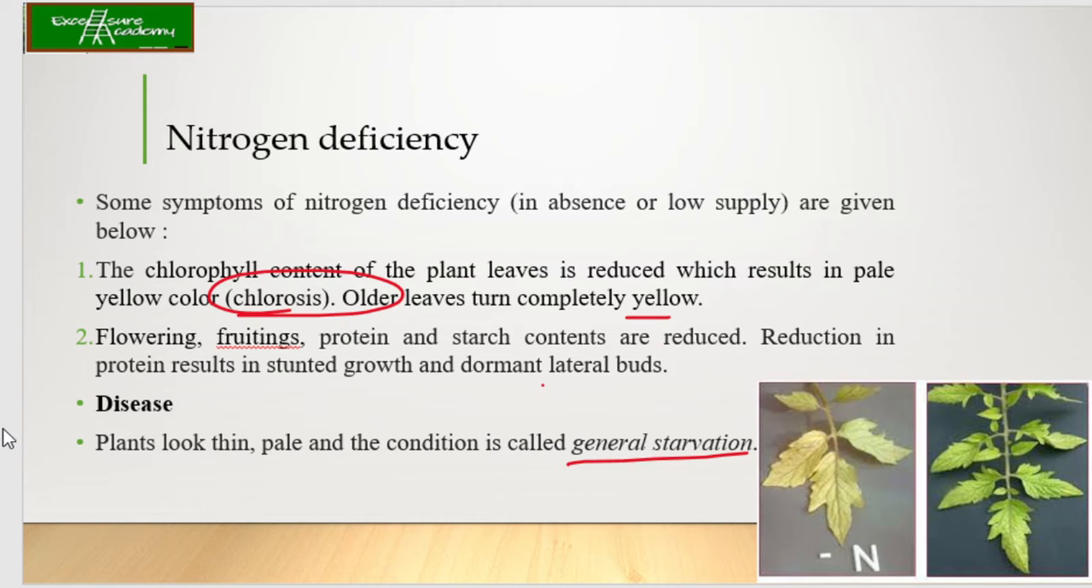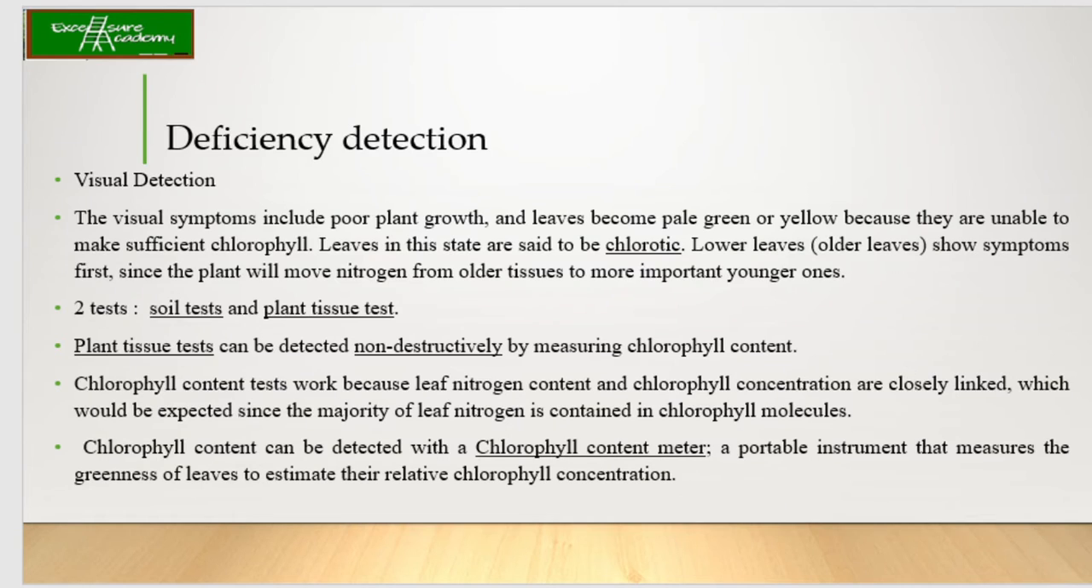Okay. Now, how do you detect this deficiency? First of all, it is a visual detection. You can see the yellowing of the leaves. From the color itself, you can say that the plant is suffering from nitrogen deficiency, right? The visual symptoms include poor plant growth, and leaves become pale green or yellow because they are unable to make sufficient chlorophyll. In this case they are called chlorotic, or the condition is called chlorosis.